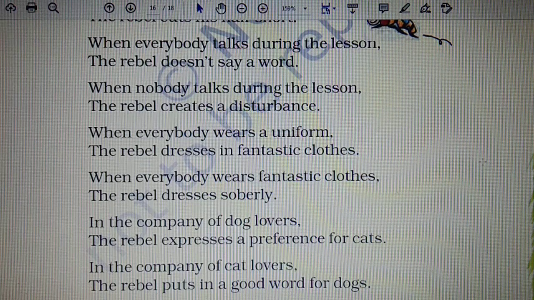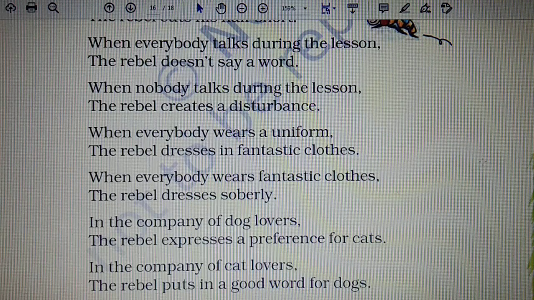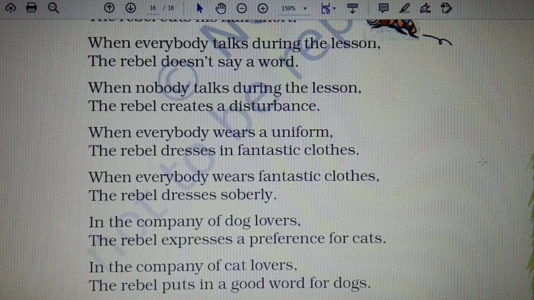So, here the poet in this line shows that the rebel needs to exhibit himself as different, because the rebel always wants to showcase and exhibit himself as different. He would wear colorful clothes when everybody else is dressed up in a common uniform.